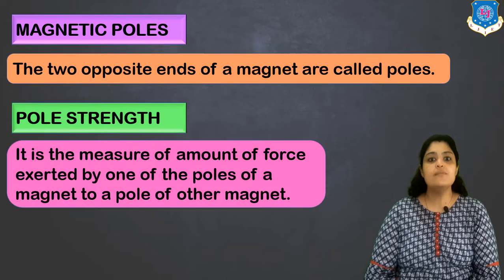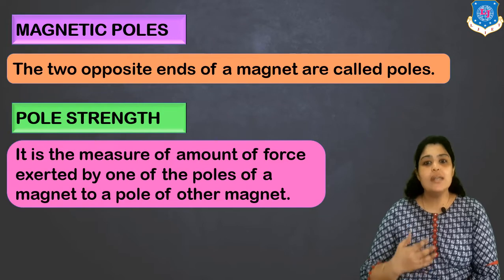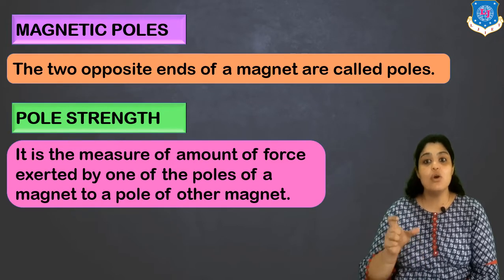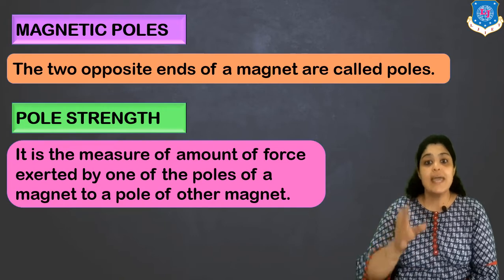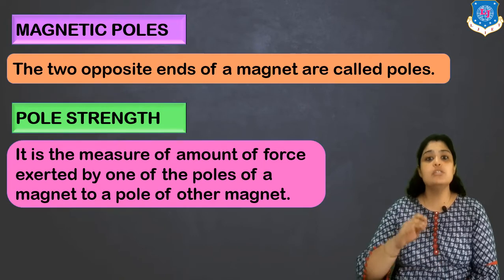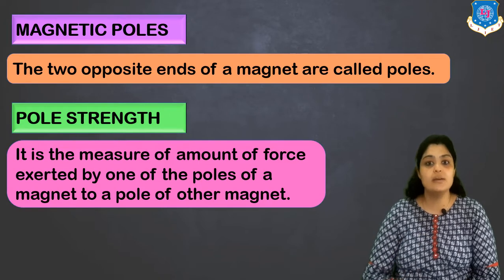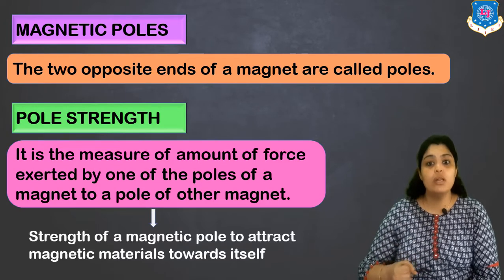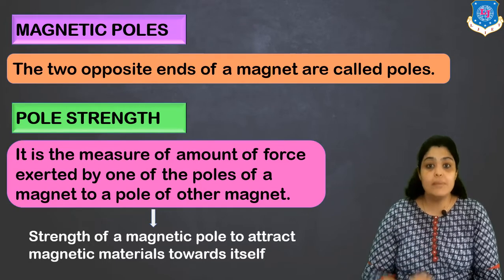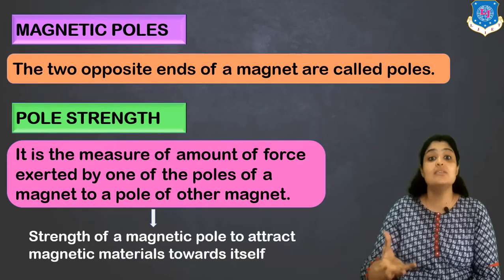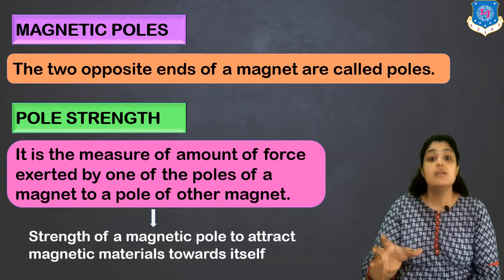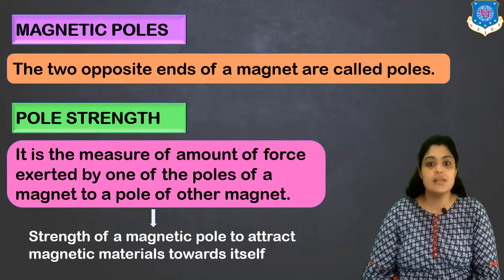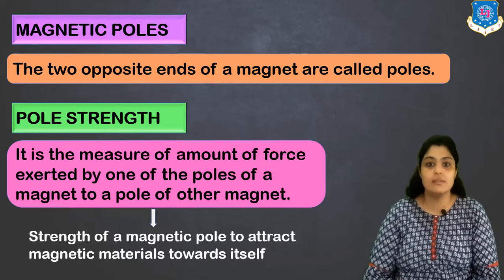Moving on to the next term, we have pole strength. What exactly is pole strength? So pole strength is known as the measure of amount of force exerted by one of the poles of a magnet to a pole of another magnet. So it basically denotes the strength of a magnetic pole to attract magnetic materials toward itself. What is the strength of a particular magnet with which it will attract the other magnetic material towards itself? So this is the meaning of pole strength.